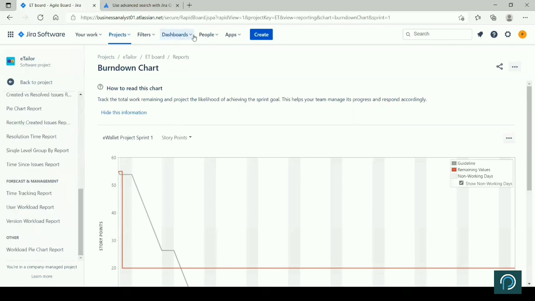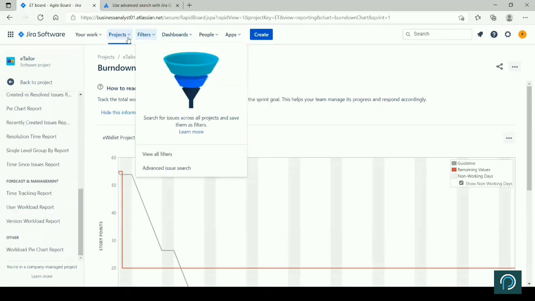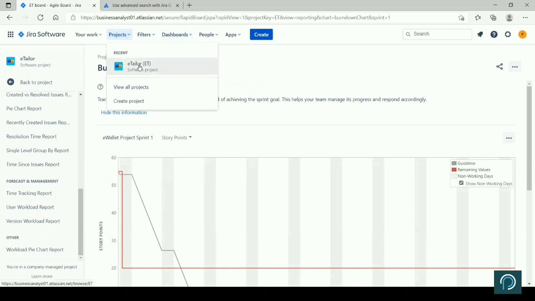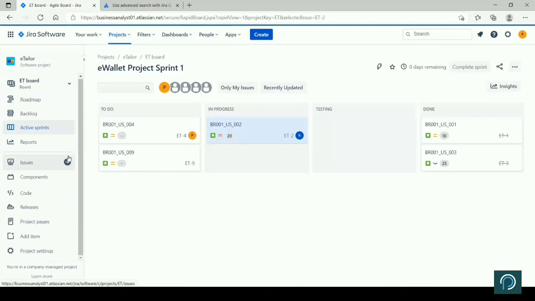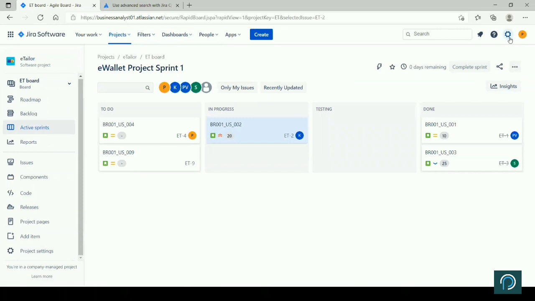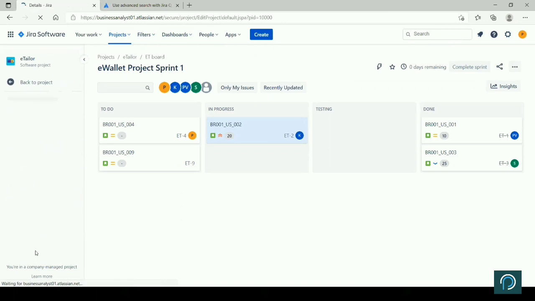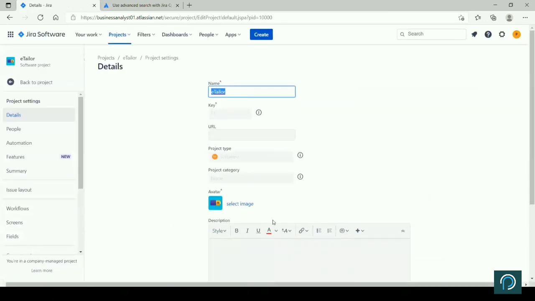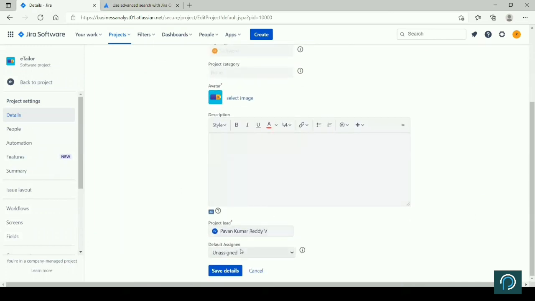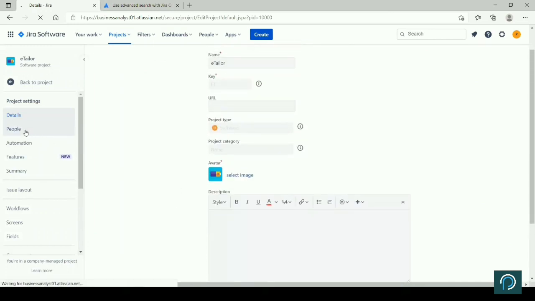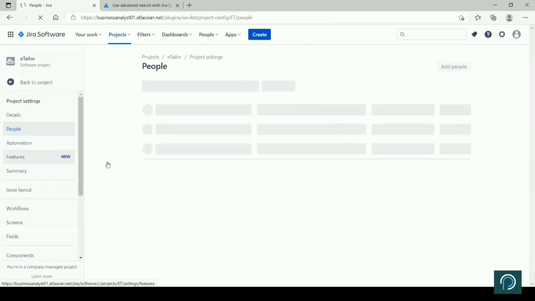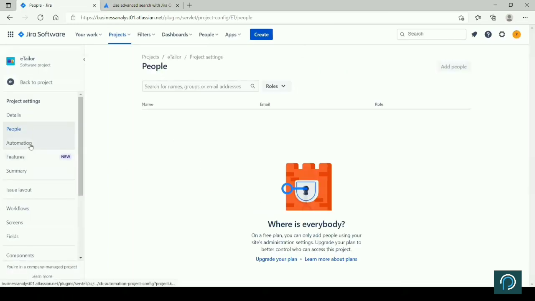Then another important thing you should know is the project setting. I told you that the admin setting you might not have access to, but project setting you can always do. So you come here, and a lot of things like the project name you can update. Project lead can be assigned. People you can add, update, move, all that you can do.